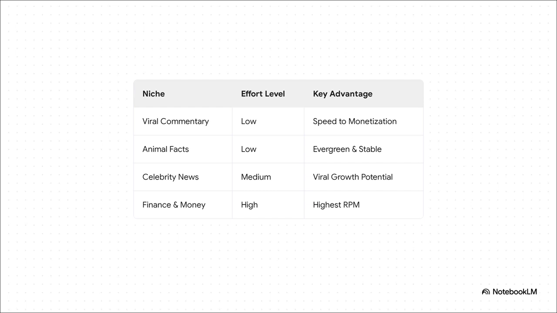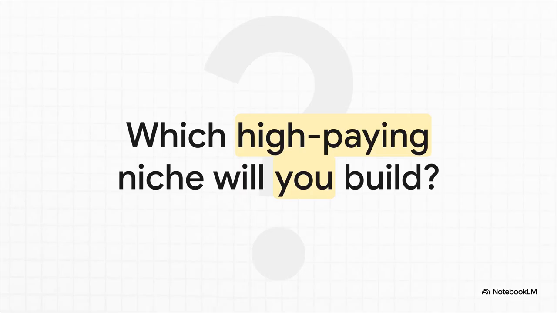If you want speed, straight up speed to monetization, you go for viral commentary. If you're looking for that long-term, stable, low-effort channel, Animal Facts is your play. You want to take a shot at that explosive viral growth? Celebrity news is a fantastic option. And if you're willing to put in the work for the absolute biggest financial reward, well, the finance niche is just waiting for you.